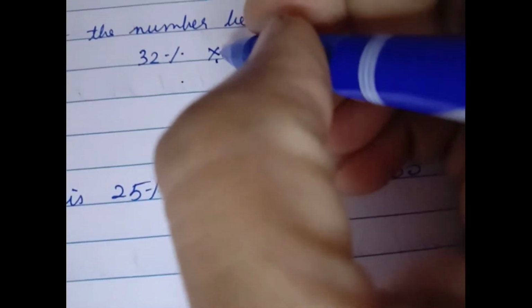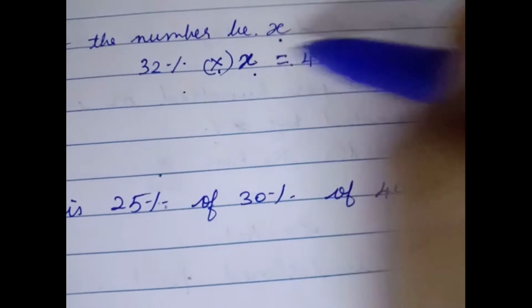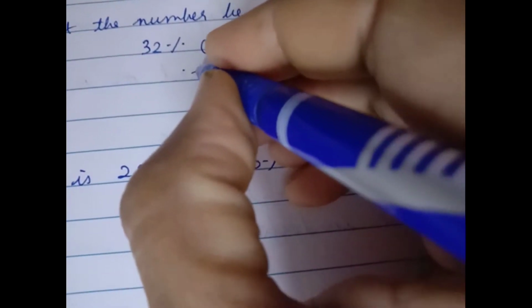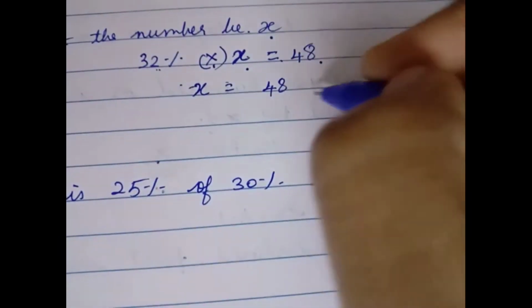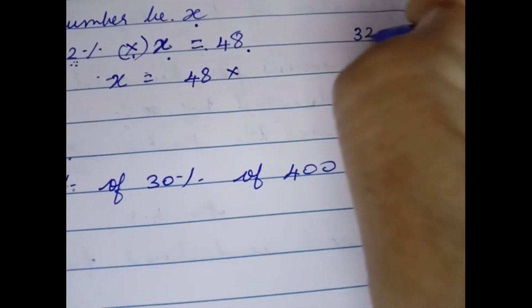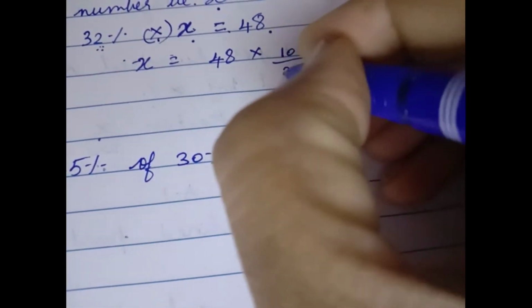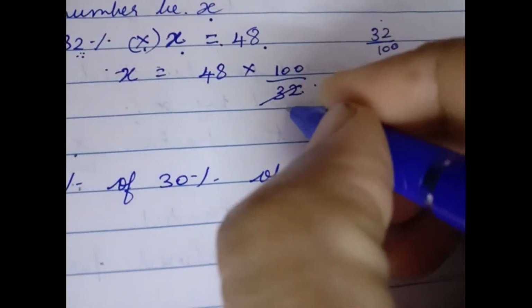32% of means multiplication, so 32% into x is equal to 48. Now we need only the x value. Keep the x as it is and bring this 32% to this side. 32% means how will you write? 32 by 100. If you bring this 32 by 100 to this side, you will get 100 by 32. Then cancel it. 4 eights are 32, 4 twelves are 48.